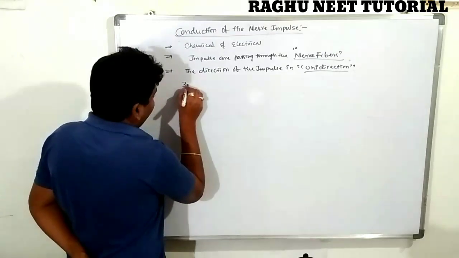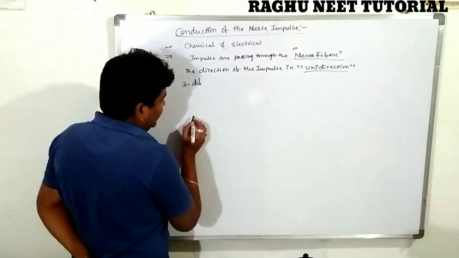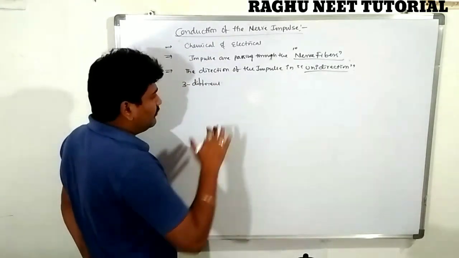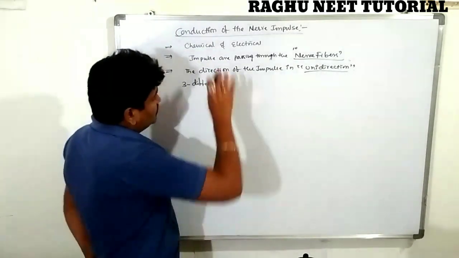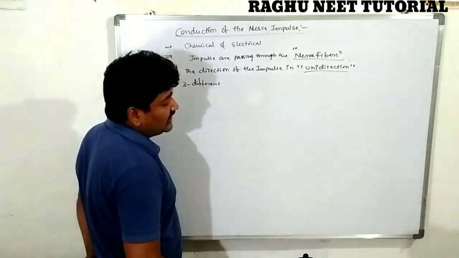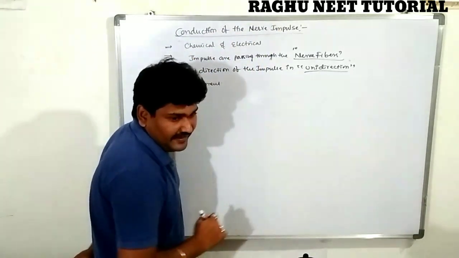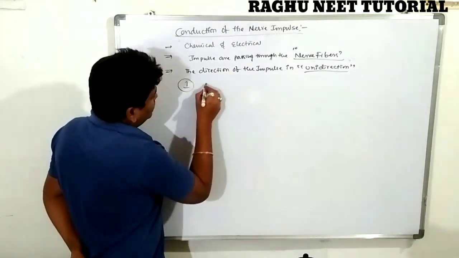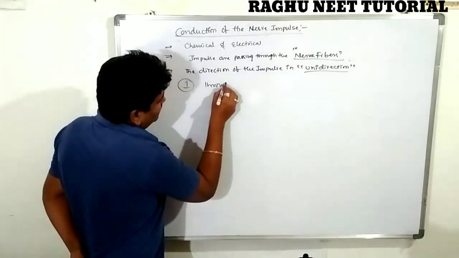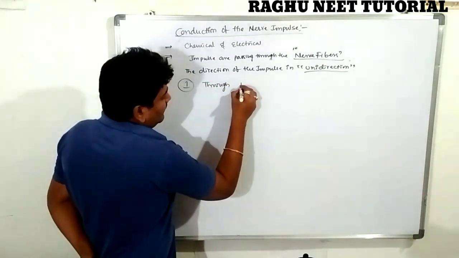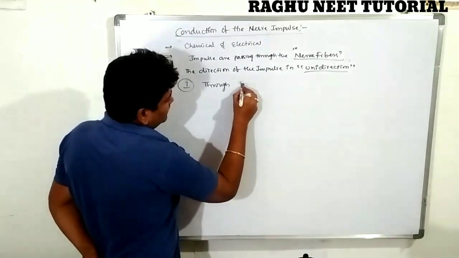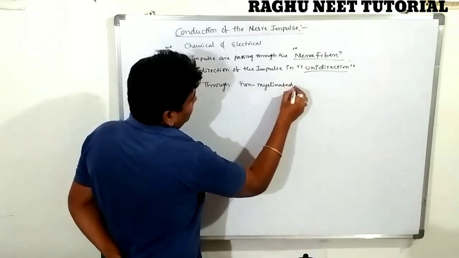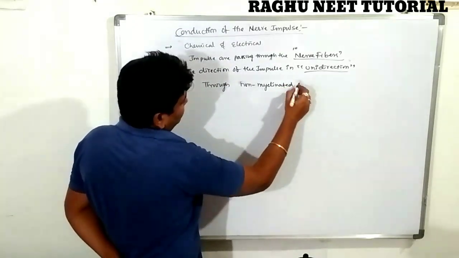There are three different types of channels. Before we discuss these three types of channels, first, the conduction of the nerve impulse passes through four ways. First, very important, through the non-myelinated nerve membrane.